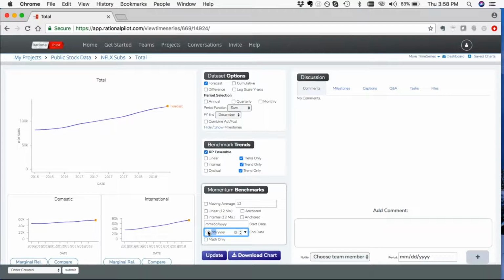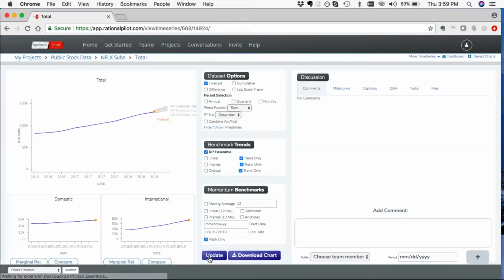So we'll just put this in here, March 31st, 2018. The way you do that with our tool is you click math only. That allows the chart to stay the way it is, but allows your math to start calculating at an arbitrary date. If you don't click math only, what it's going to do is it's going to trim the chart that's visible. So let's just do math only, and you can kind of see, hey, again, it's looking like things are pretty much on the nose. What could possibly be the problem?